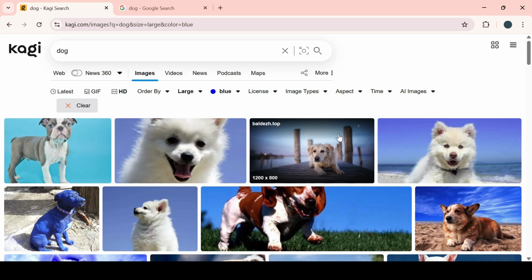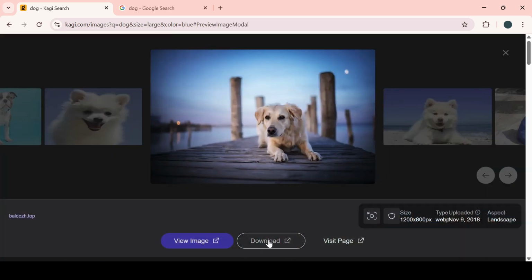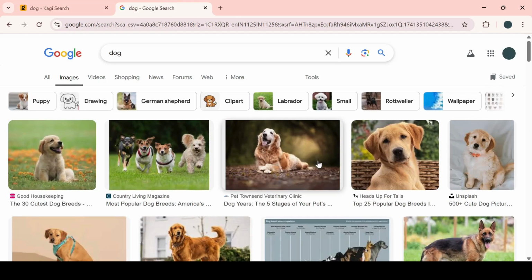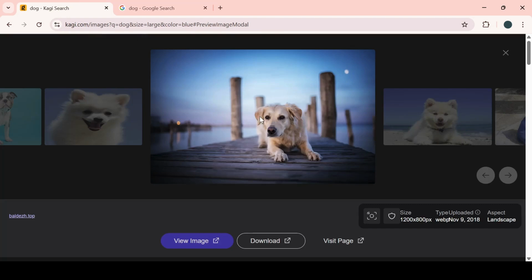Okay, here is also the blue color. If we want to click, we can also download, which is a good thing. You can see here. Now, when I click, there are no options to be downloaded, so it is far better than in Google. We can download it here, and view the image also.